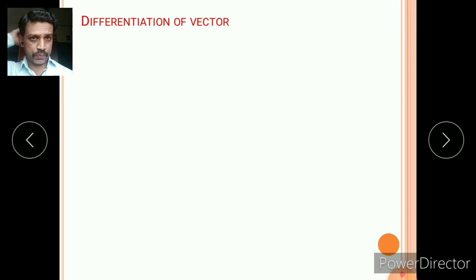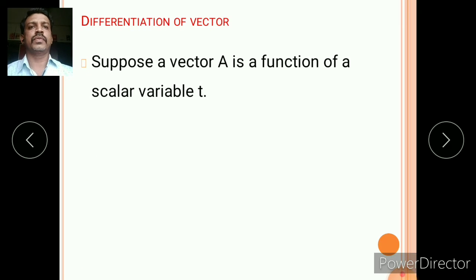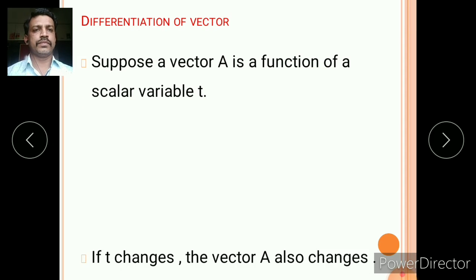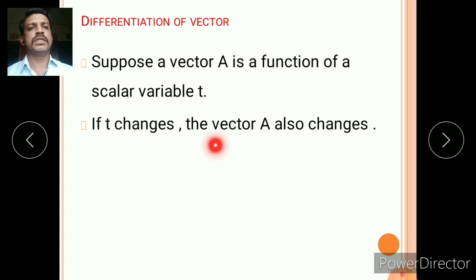What is the meaning of differentiation of vector? Suppose a vector A is a function of a scalar variable t. Here t is the scalar variable, means it is a scalar quantity, and A is a vector, and this vector A is a function of a scalar variable t. If t changes, the vector A also changes, means A depends upon t. If there is a small change in t, then there is a change in vector A.